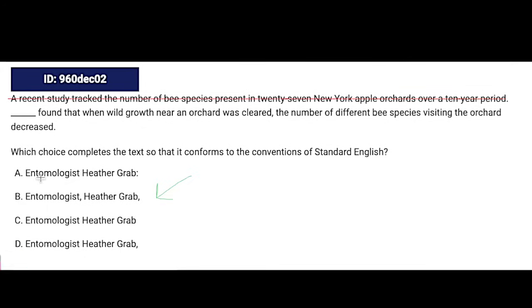In fact, B treats Heather Grab as an appositive. But if we got rid of Heather Grab, we would be asking ourselves, which entomologist? Surely there are at least 10 entomologists, if not hundreds or thousands of entomologists, right? There's got to be more than one of them. So we know that B is out. And then what was the rule? Well, if entomologist Heather Grab is the subject, then we don't need any punctuation. So it would be C.